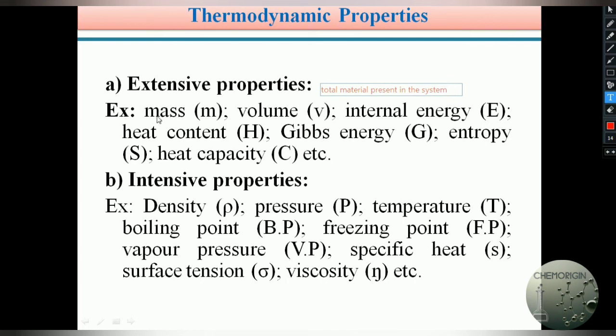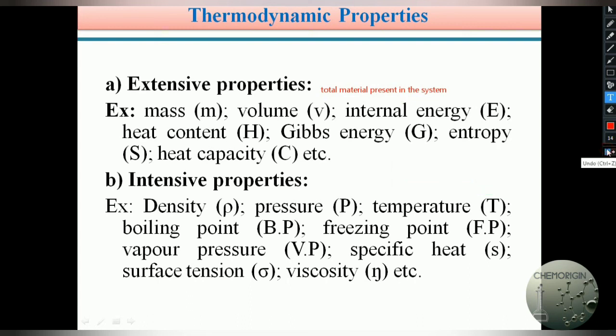For example, take mass. If you take a large quantity of material, its mass is very high. If you take a small quantity of material, its mass is less. So in this manner, the properties of a system which depend upon the total material present in the system are defined as extensive properties.